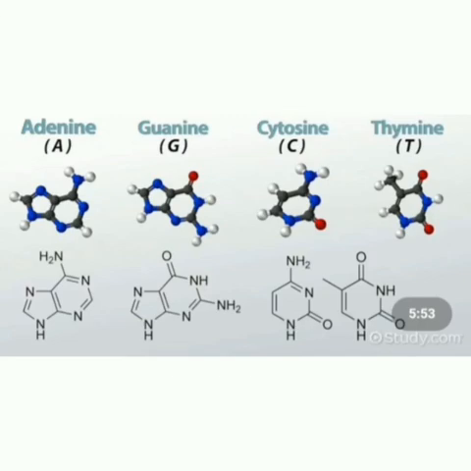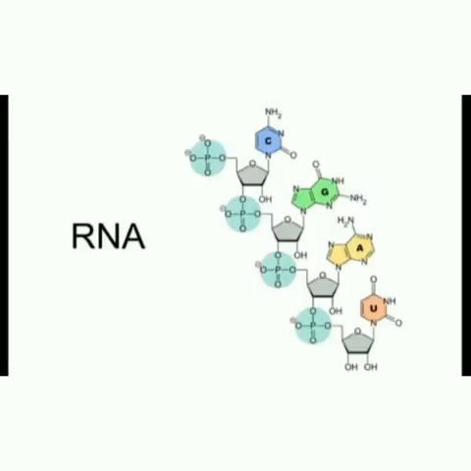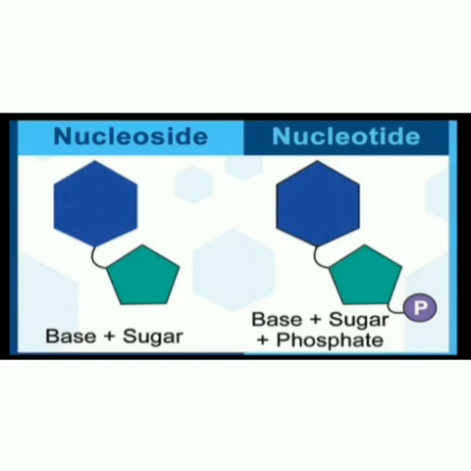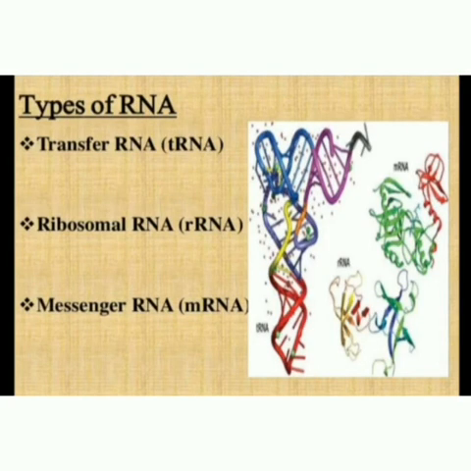DNA contains 4 bases: adenine, guanine, cytosine and thymine. RNA also contains 4 bases. The first 3 are the same as in DNA, but the fourth one is uracil. A unit formed by the attachment of a base to the first position of the sugar is known as a nucleoside. When a nucleoside is linked to phosphoric acid at the fifth position of the sugar moiety, we get a nucleotide. Nucleotides are joined together by phosphodiester linkage between the fifth and third carbon atoms of the pentose sugar. RNA molecules are of 3 types: messenger RNA, ribosomal RNA, and transfer RNA.